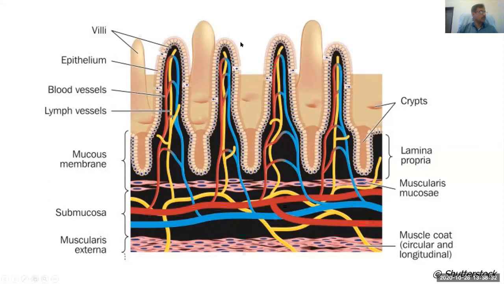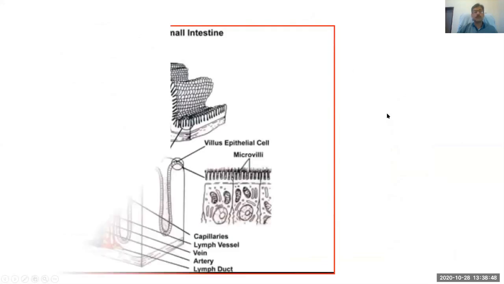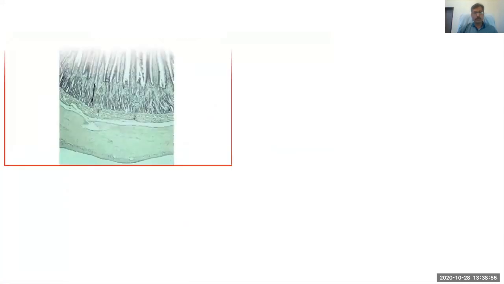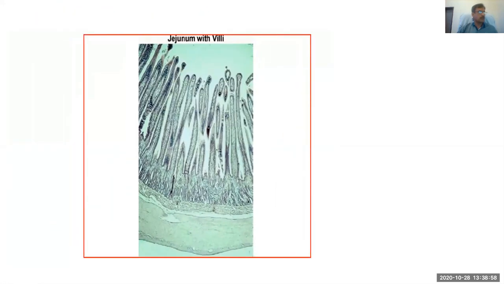Again, a very close picture, showing the presence of villi, and then the provision of the arteriole and venule for the supply of blood and for the absorption of the nutrients. Again, the structure of the small intestine, almost the same thing over here. Not only that part of the small intestine, if you look at the jejunum, this is a very microscopic picture of the jejunum with the presence of villi, and how that increases the area.